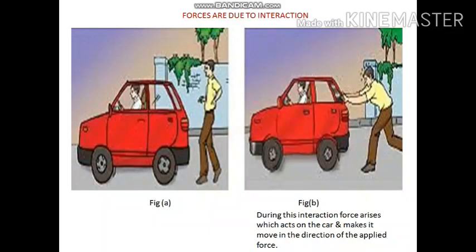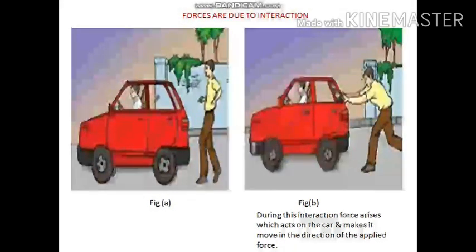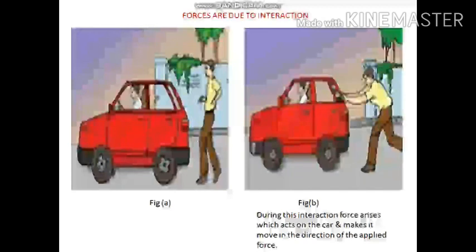Interaction means the involvement of two objects. Now let us understand it by considering a situation. Suppose a man is standing behind a stationary car. There is no interaction between the man and car. So, no force acts on the car and hence the car does not move.